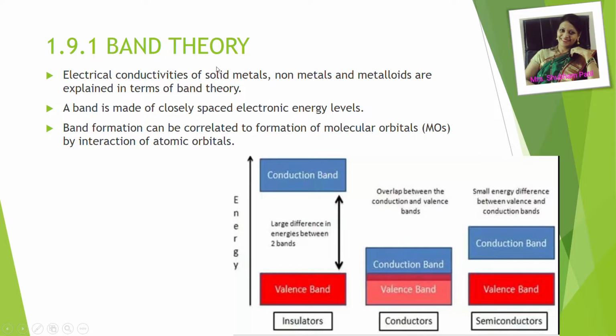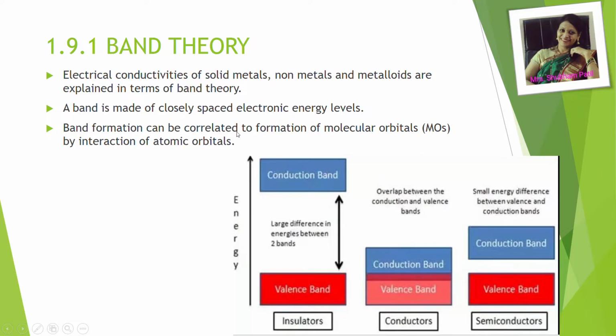Let's study about band theory now. Electrical conductivities of solid metals, non-metals and metalloids are explained in terms of band theory. A band is made up of closely packed electronic energy levels. With respect to energy, here the bands are shown for insulators, conductors and semiconductors.